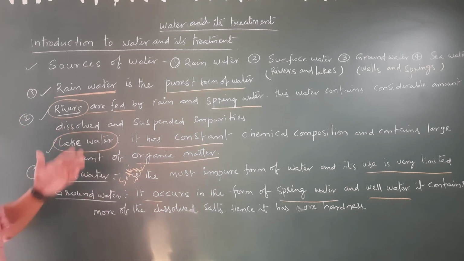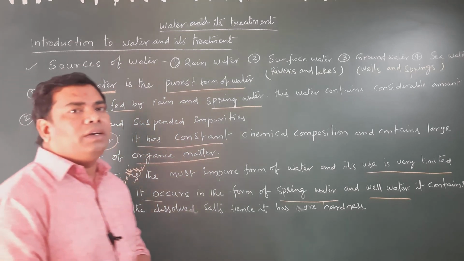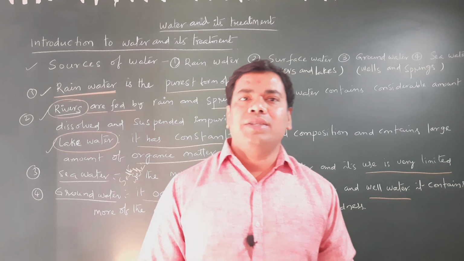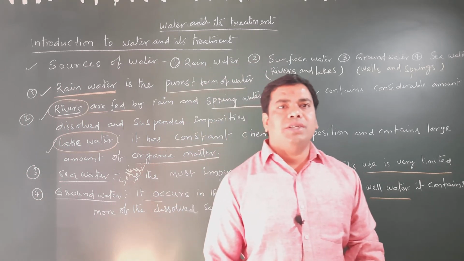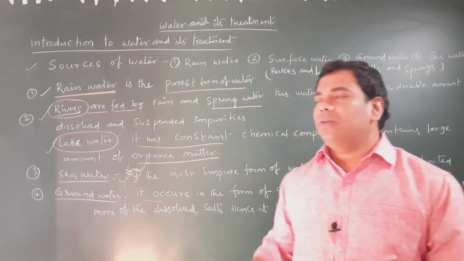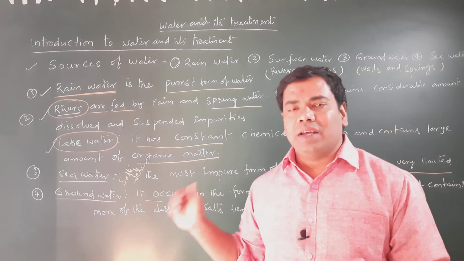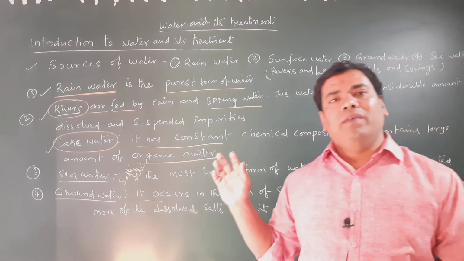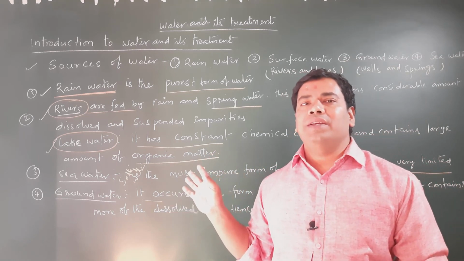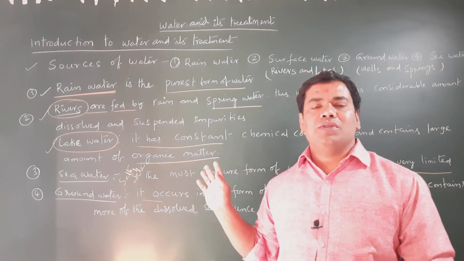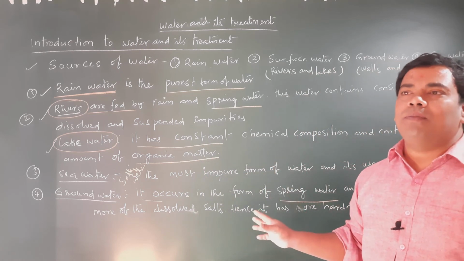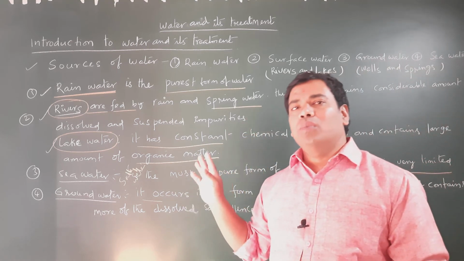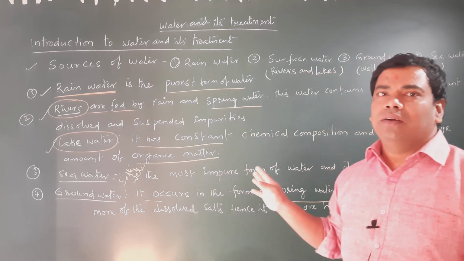So these are the sources of water in the water and its treatment topic. Rainwater, then surface water, rivers and lake water, then groundwater, wells and springs, and the fourth one is seawater. Seawater is the most impure form of water, and rainwater is the purest form of water.